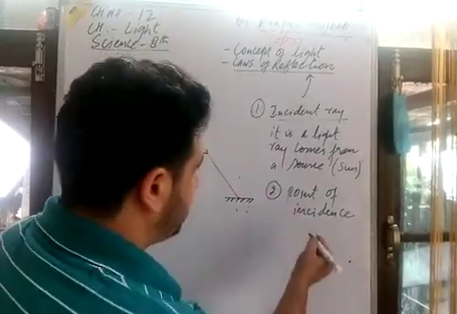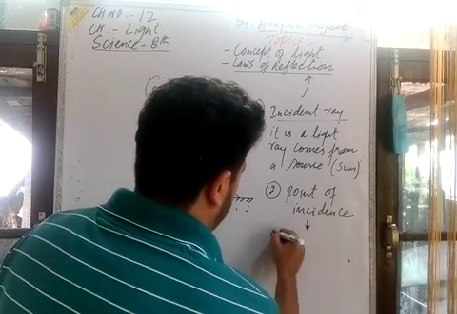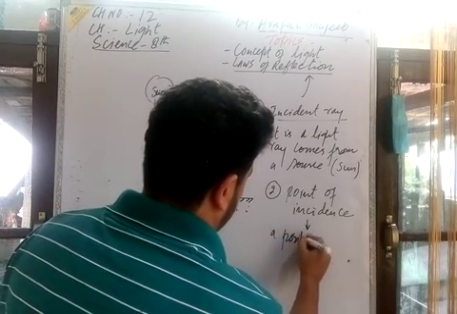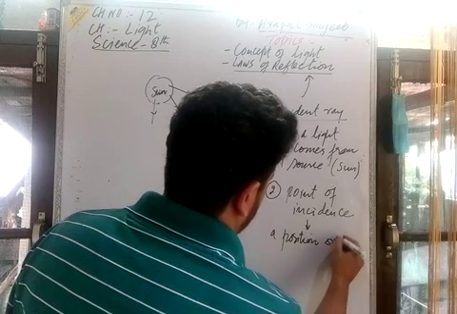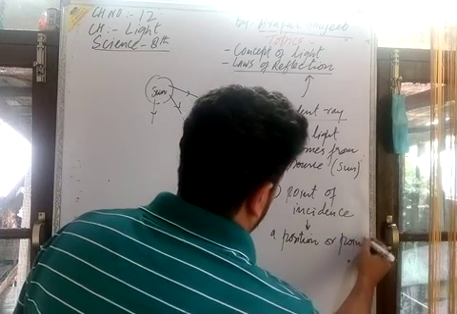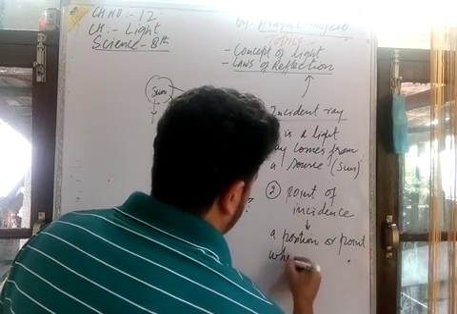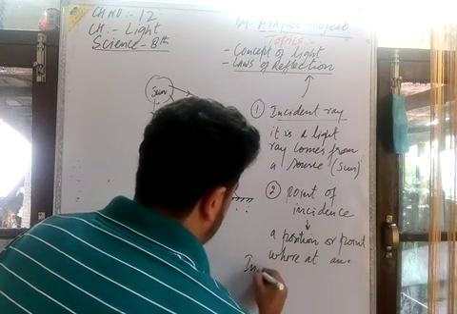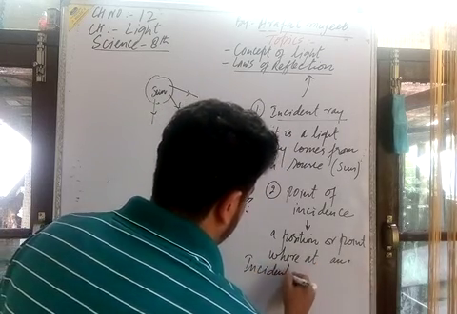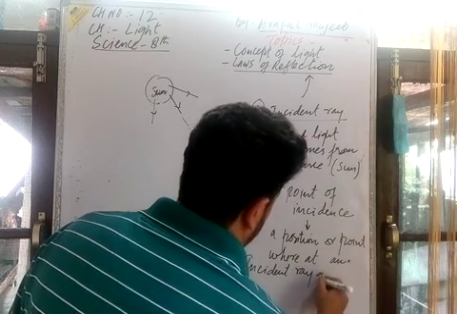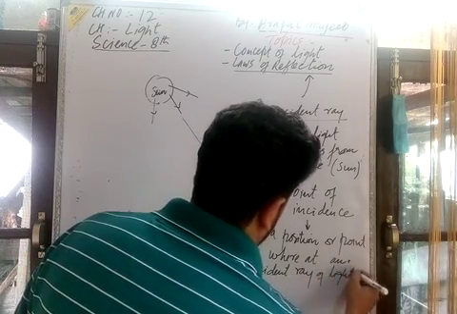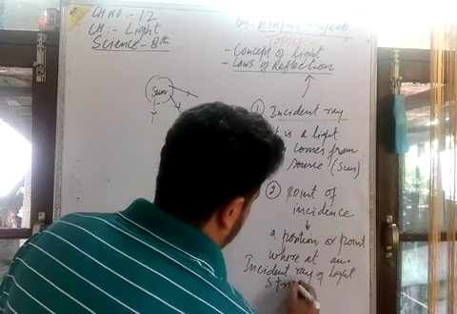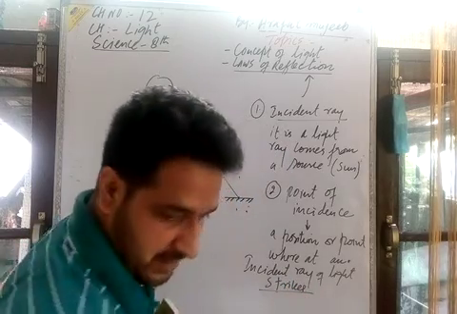Now, what is the point of incidence? A position, or we simply call it a point, where an incident ray of light strikes, जहाँ पे पड़ती है.